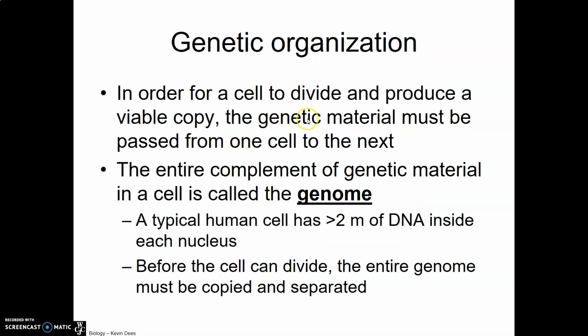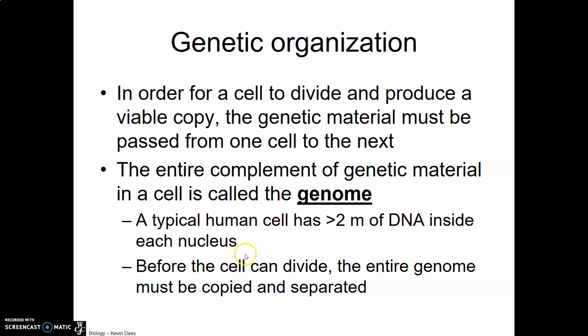Now, in order for a cell to divide and produce a viable copy of itself, the genetic material which controls the cell has to be passed from one cell to the next. And so we refer to the genome as the entire complement of genetic material in a given cell. So a typical human cell has over 2 meters of DNA inside of each nucleus. And this is really amazing if you think back to how small those cheek cells were that we looked at in the lab. And then when you think about inside of the small nucleus in that cheek cell is well over 6 feet of DNA.